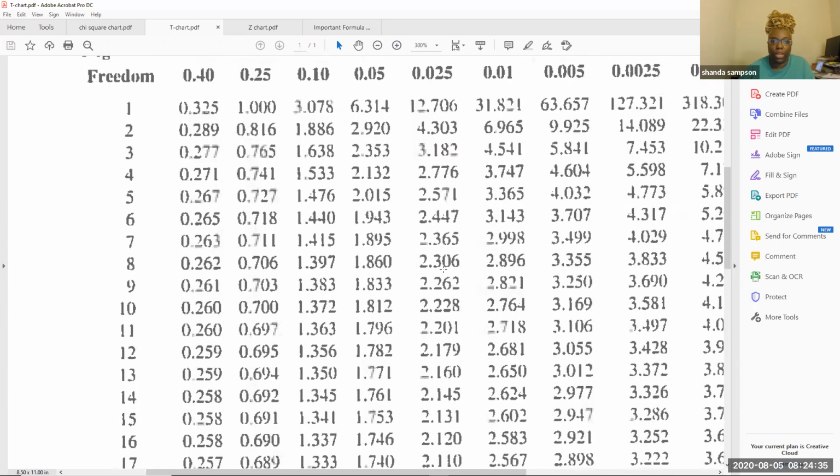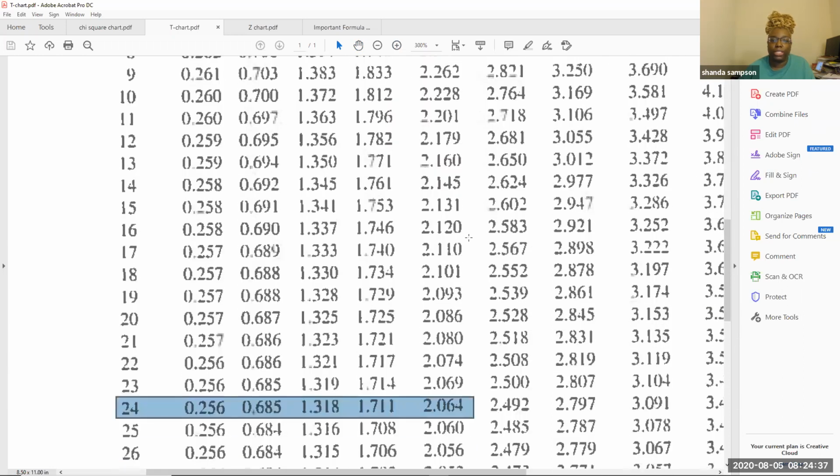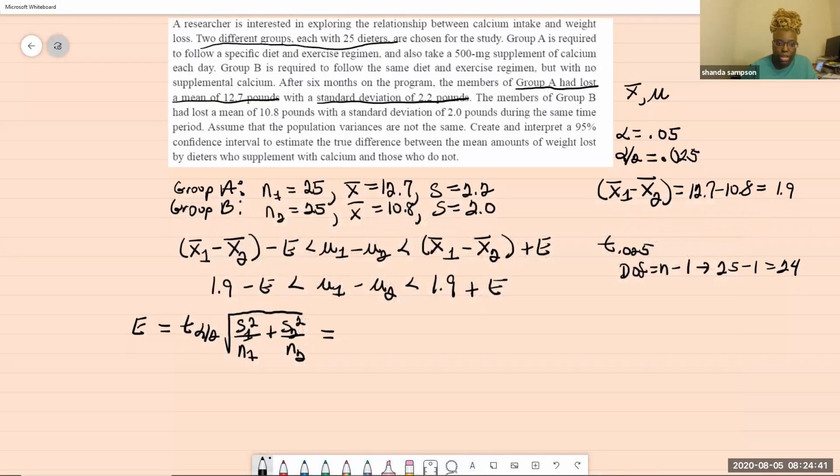If you go up to 0.025, as I showed you, that's 2.064. So let's write that down. Now your T alpha over 2 is 2.064. Then the square root. Now you just need to plug in all your numbers. If you're in my class to get credit, it's 2.2 squared over 25 plus 2.0 squared all over 25.